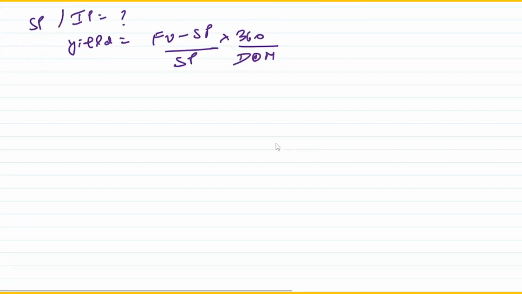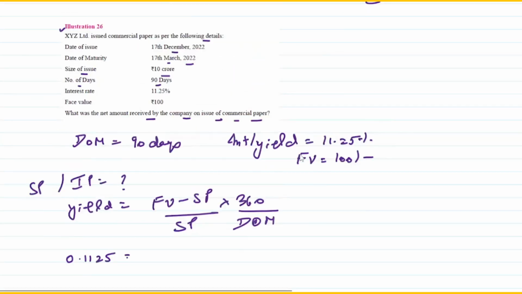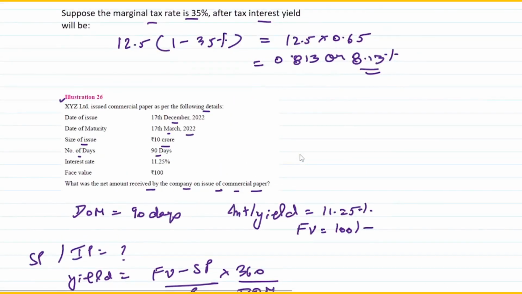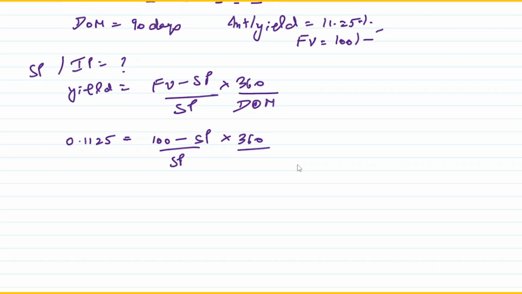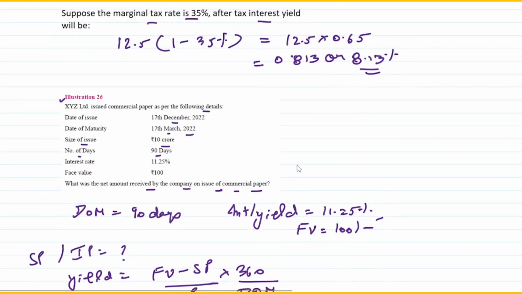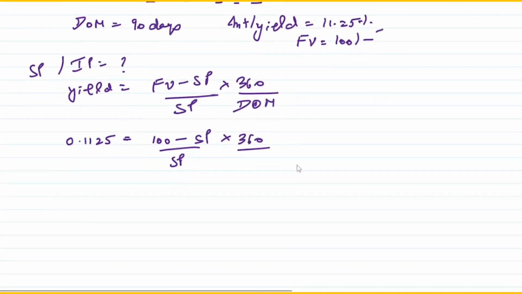So if I just simply calculate this, yield is given as 11.25%, or I can say 0.1125, is equal to, face value in the question is given as 100. So if I take this as 100, then 100 minus selling price, which I am supposed to calculate, SP, divided by SP into 360 divided by number of days of maturity, which is 90 days. It is given in the question. So now we'll just calculate this. This 90 you can cut off.